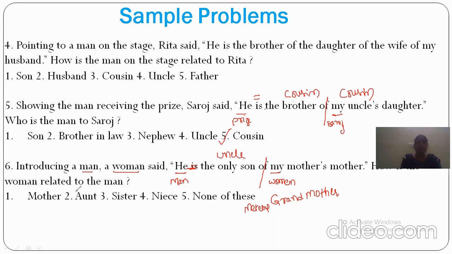How is the woman related to that man? See, that man has become an uncle to her. Then she will become niece to that man. So actually that man is related as uncle, and she will become niece to that person. That means she is that person's sister's daughter.